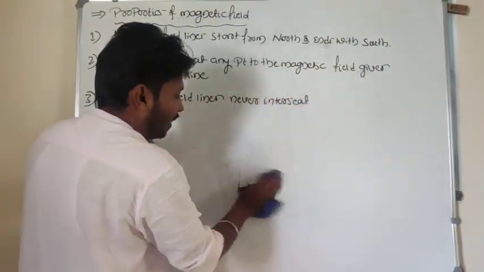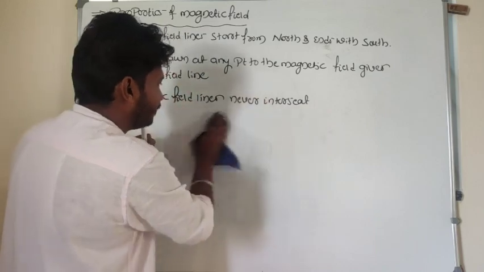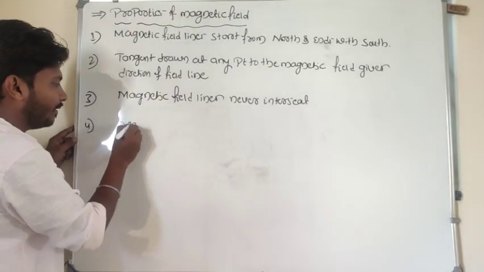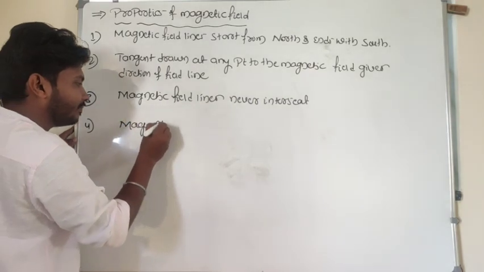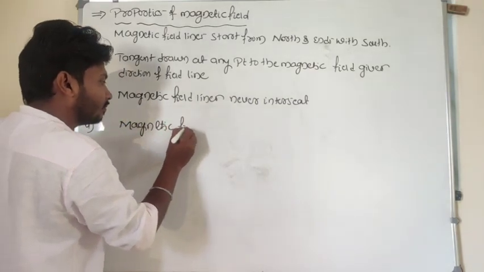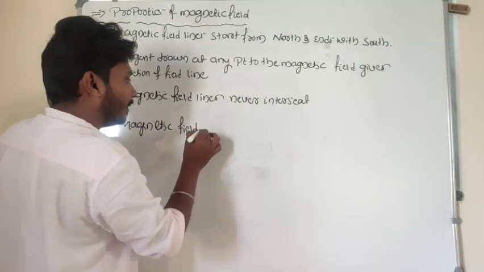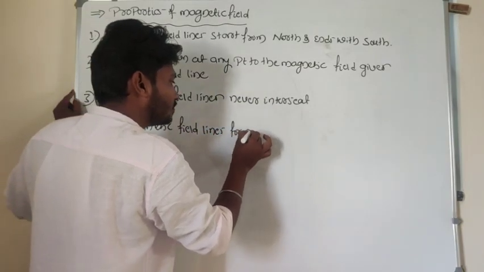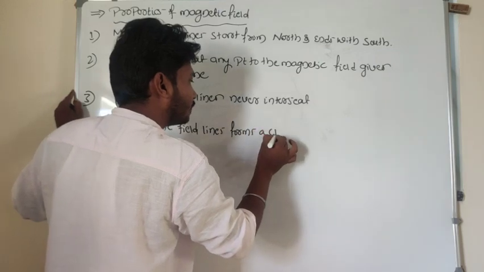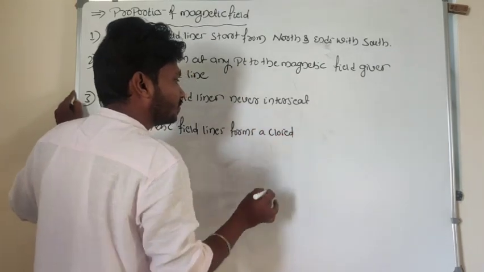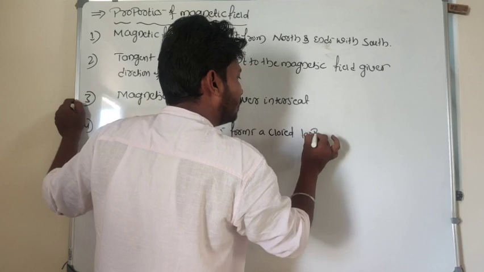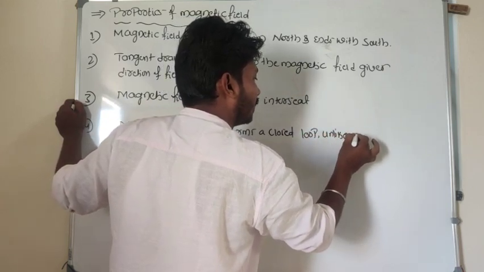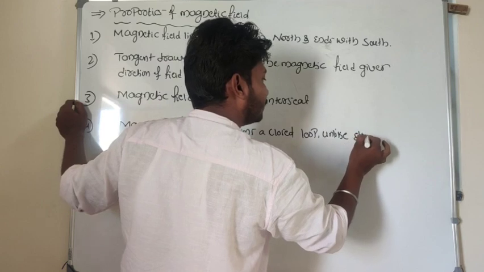Look at here, one more property related to magnetic field lines, that is magnetic field lines form a closed loop, unlike the electric field.